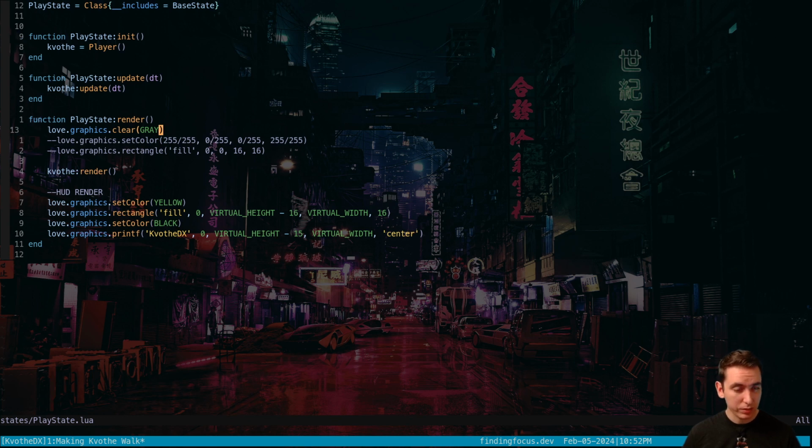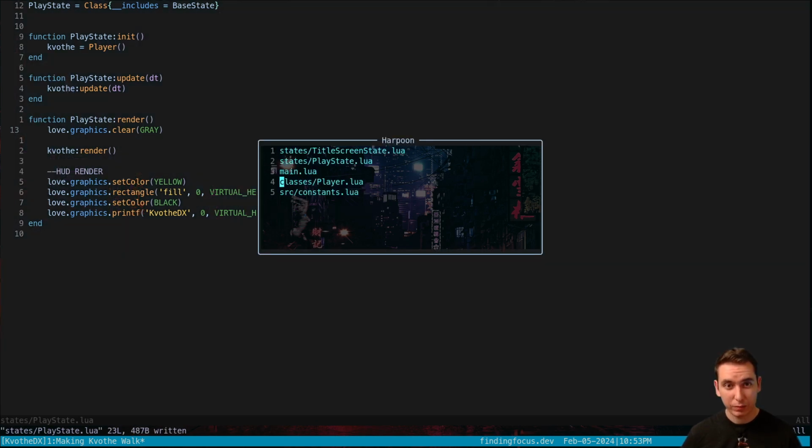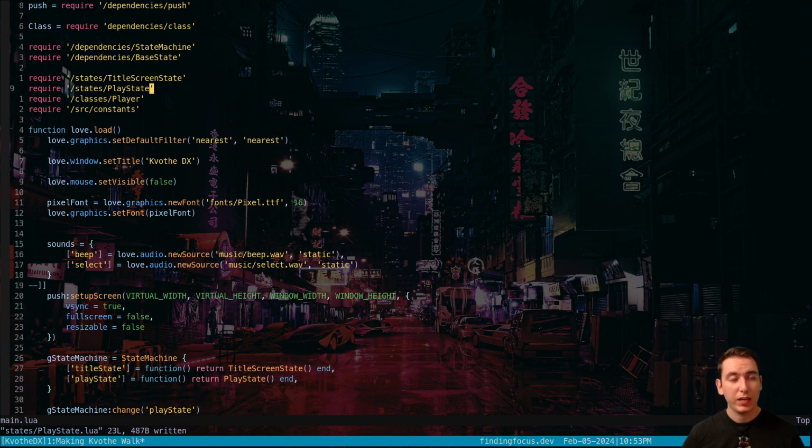It's not too much. It was a decent amount of boilerplate to get started, but it really wasn't a lot. We take a look at our main. We're requiring push for the resizing, class for object-orientedness. We're requiring our state machine dependency.